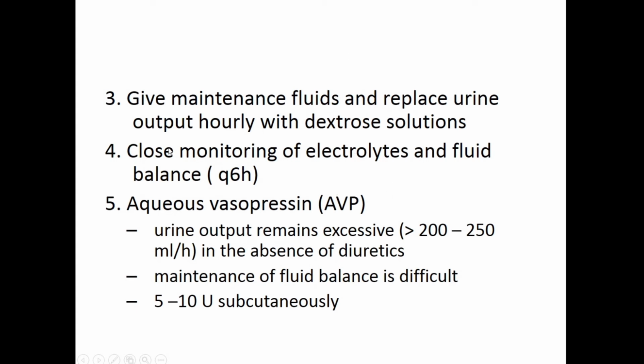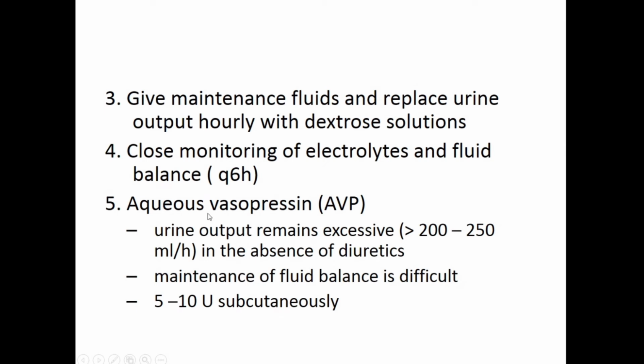So even in spite of this, if the patient is still having a lot of excessive urine secretion and you are not able to control it, then you give something called aqueous vasopressin. I'm sure all of you must have seen vasopressin. It is normally there in the ward, in the ICU, OTs also. It is a drug which is basically an analog of your normal arginine vasopressin, which is the normal hormone, and we give this for severe hypotension. When the patient is having hypotension, we start him on infusion. It is not given as a bolus, it's given as an infusion.